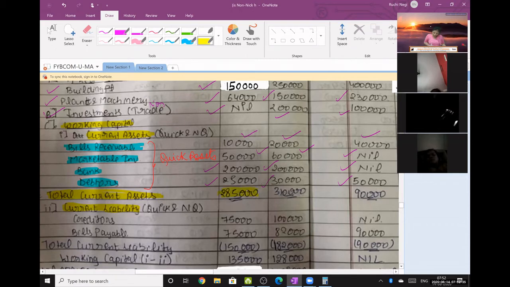If we can do it orally, well, then 60 plus 20 is 80, 80 plus this 2 lakh is 2 lakh 80, 2 lakh 80 plus 30 is 3 lakh 10. Then 40 plus 0 plus 0 plus 50 is 90,000.